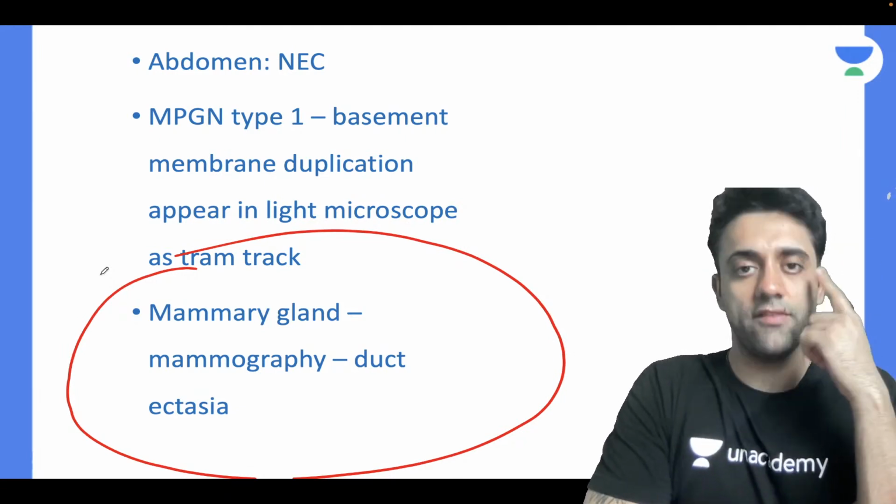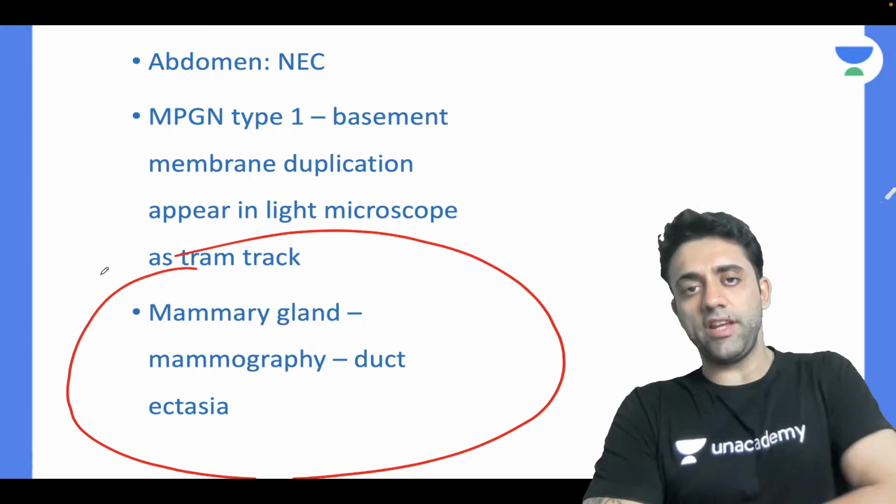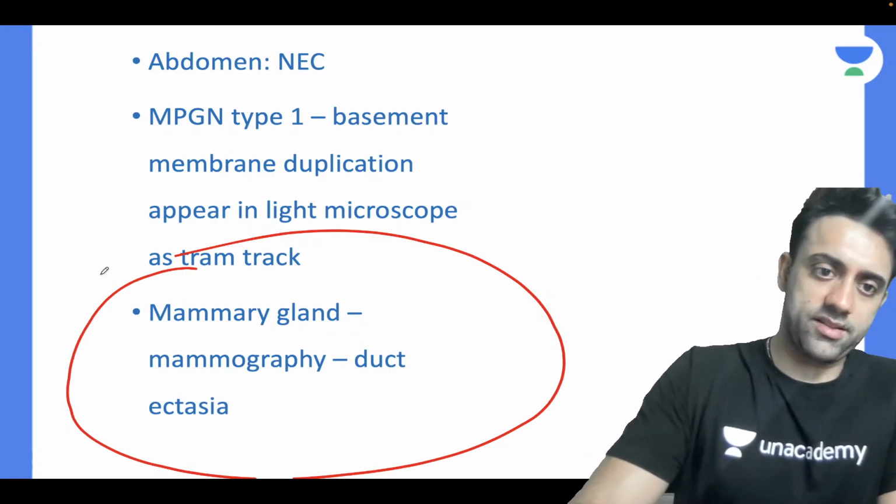So we have brain, we have eyes, we have chest, we have abdomen, we have kidney, and we have the breast. That's important.